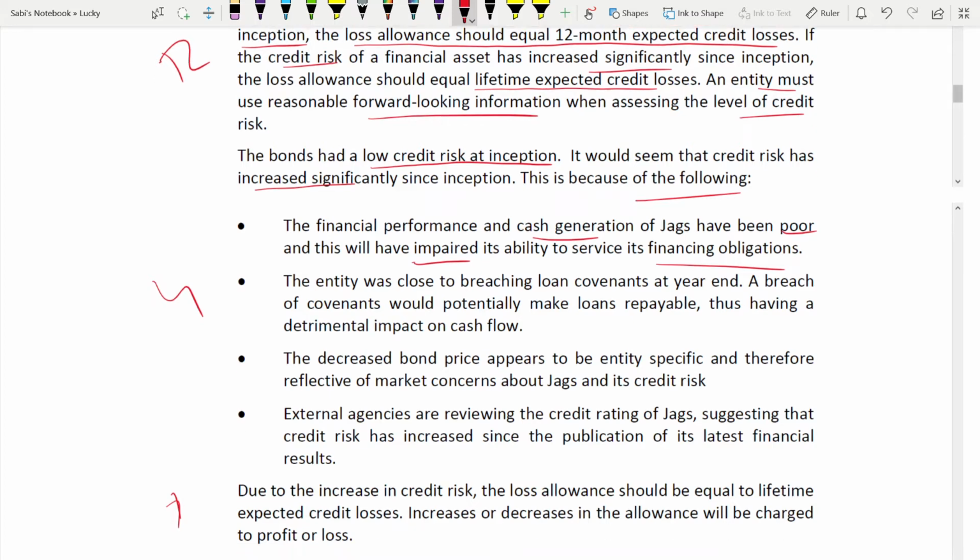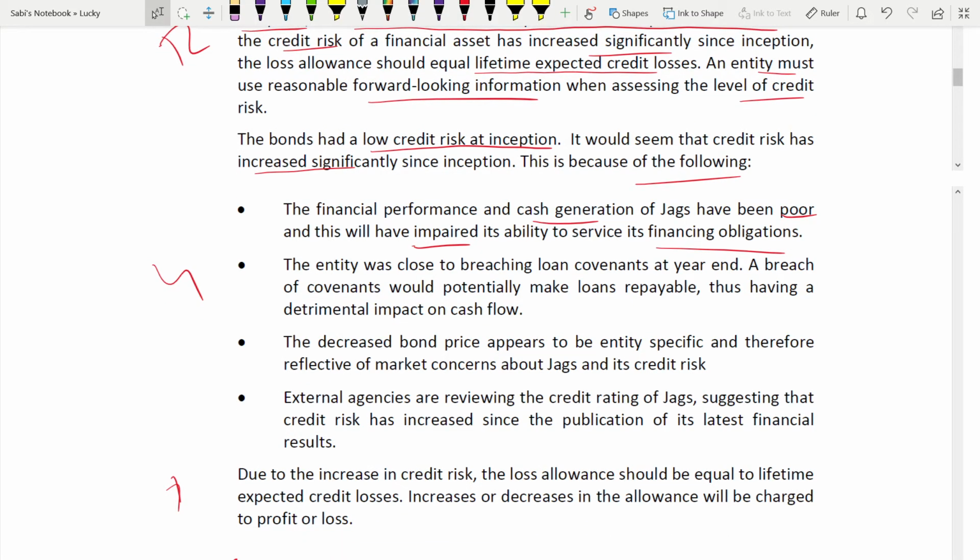Second, the entity was close to breaching the loan covenant at the year end. This is also another sign that credit risk increased significantly. In other words, the question should be phrased like this. Directly they didn't ask you, indirectly they are asking you. What should the question be? What are the indicators that credit risk increased significantly? That's what the requirement is all about. But they will never ask you straightforward things like this. You need to pick them out.